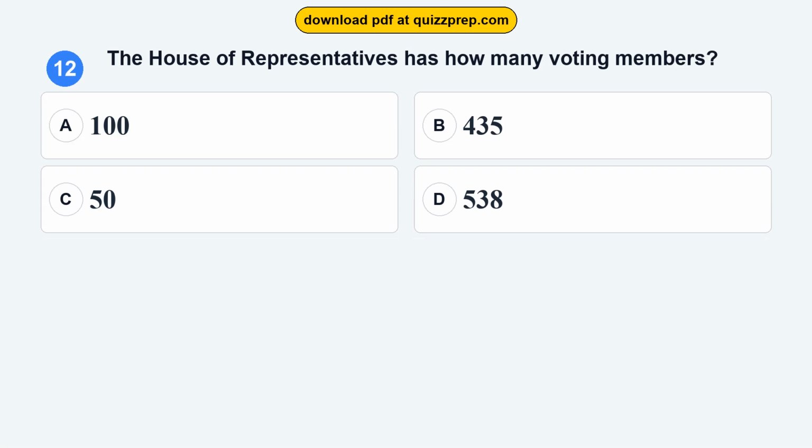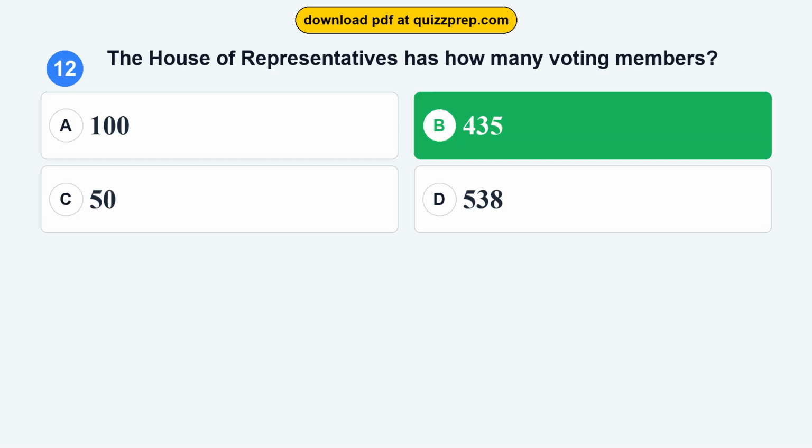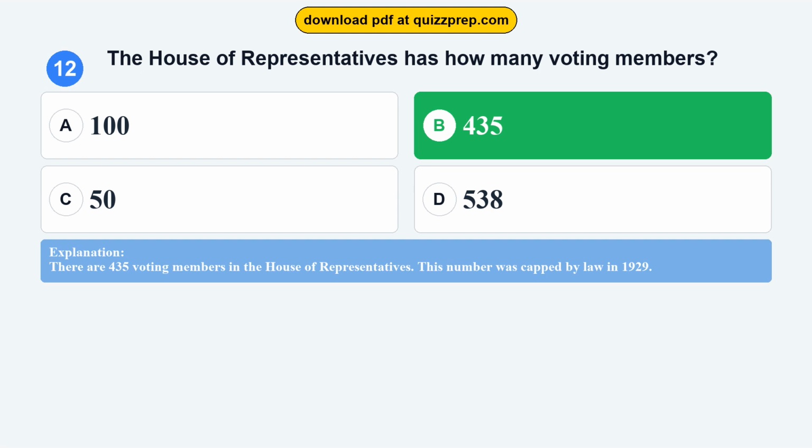Question 12. The House of Representatives has how many voting members? Option A, 100. Option B, 435. Option C, 50. Option D, 538. The correct answer is option B, 435. There are 435 voting members in the House of Representatives. This number was capped by law in 1929.